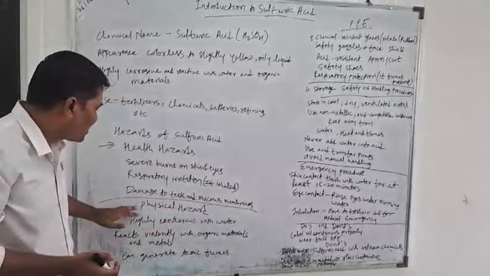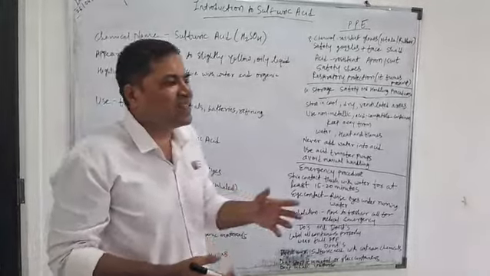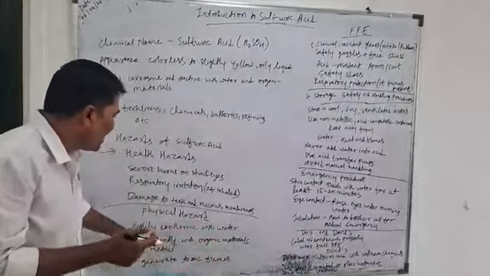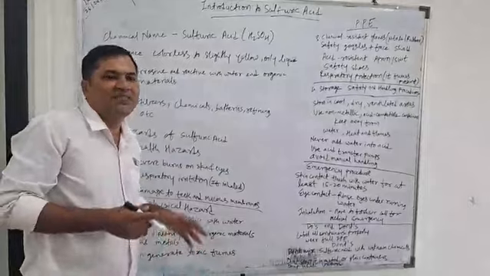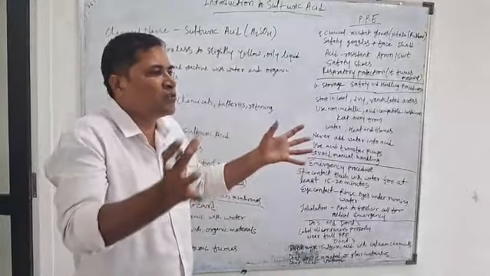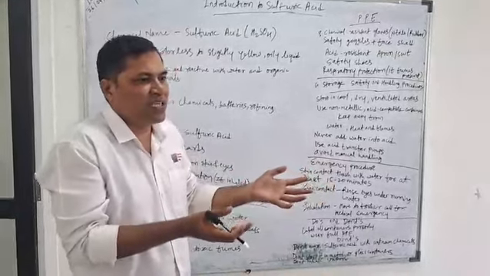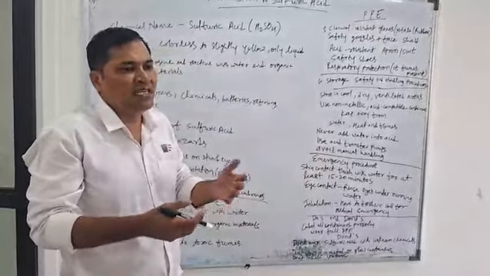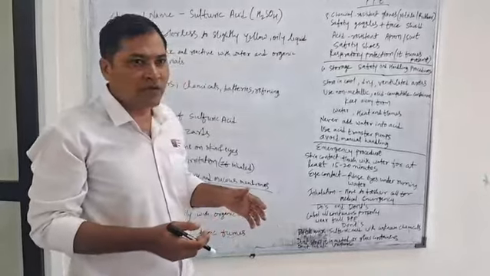Physical hazards are related to it being highly exothermic. It is a highly exothermic reaction when in contact with water, and it reacts violently with organic materials and metals. It will definitely generate toxic fumes. If production is going on with a maximum amount of sulfuric acid present and workers are working, there is a chance of toxic fumes being released.